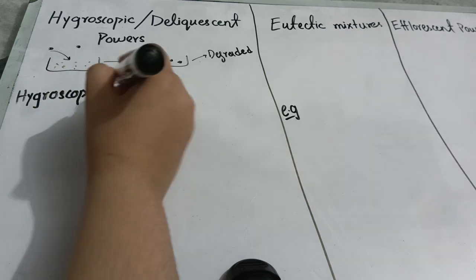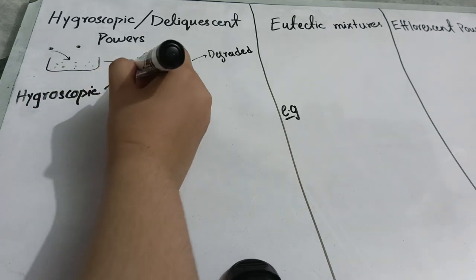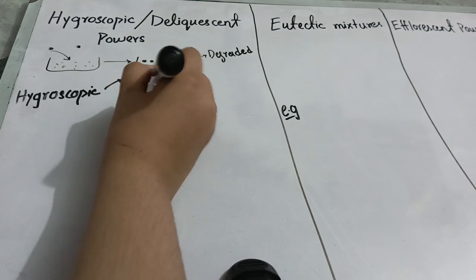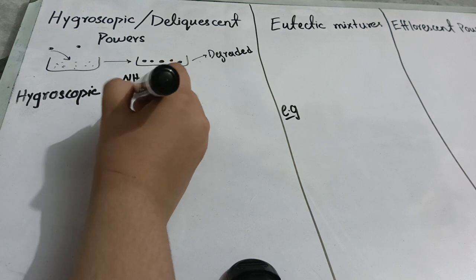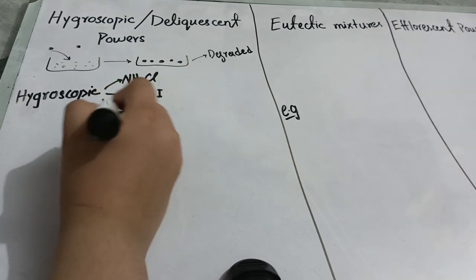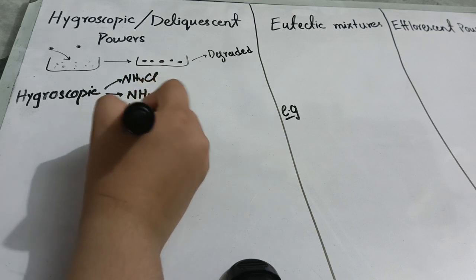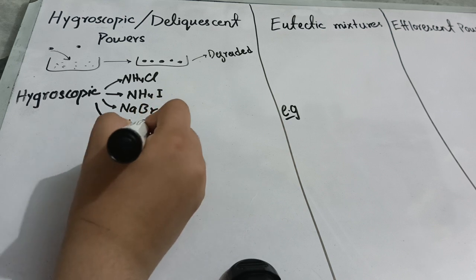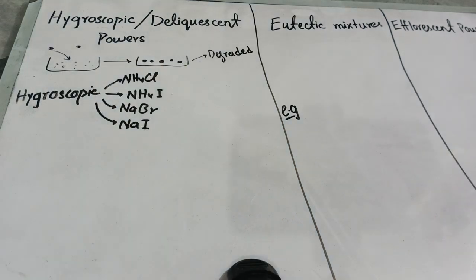First is ammonium chloride, NH4Cl, then ammonium iodide, NH4I, and then sodium bromide and sodium iodide. So these are such substances which have the ability to absorb moisture. Let's suppose in your drug you have these substances. These substances can absorb moisture and make your drug ineffective.